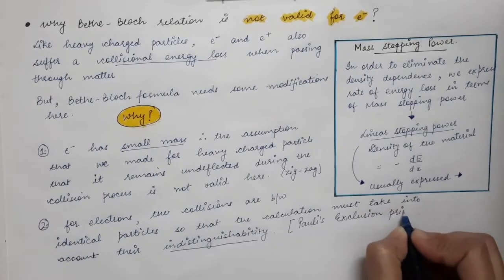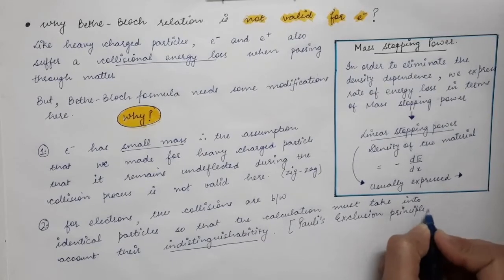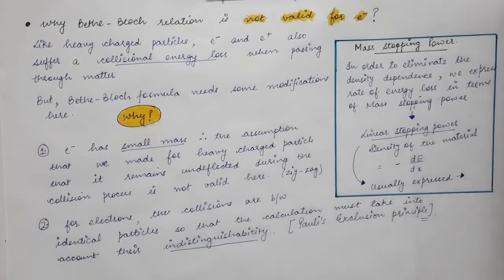So in the case of heavy charged particles, this reason was not present, because heavy charged particles are like protons, deuterons, alpha particles, which are composed of protons and neutrons, and they are very different from electrons. But if we're talking about incoming electrons, if an electron is entering an absorbing medium, we need to take into account the indistinguishability, because here we will have identical particles.